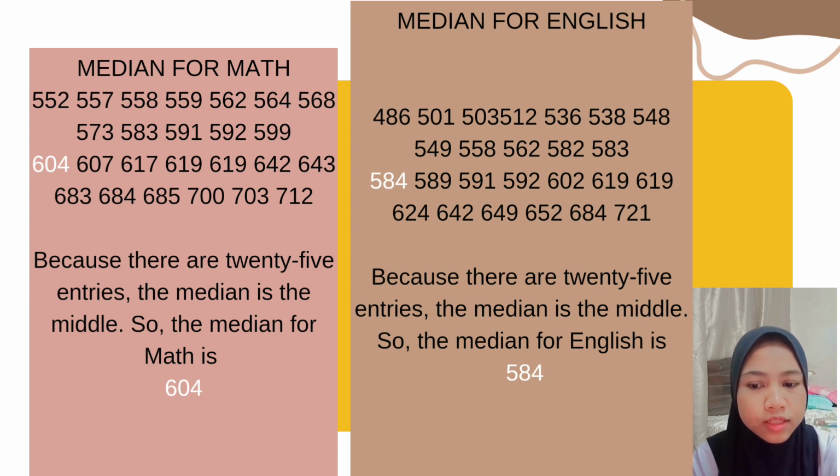This is because there are 25 entries. The median is the middle. So the median for maths is 604. The median for English is 584, because there are 25 entries and the median is the middle. So the median for English is 584.